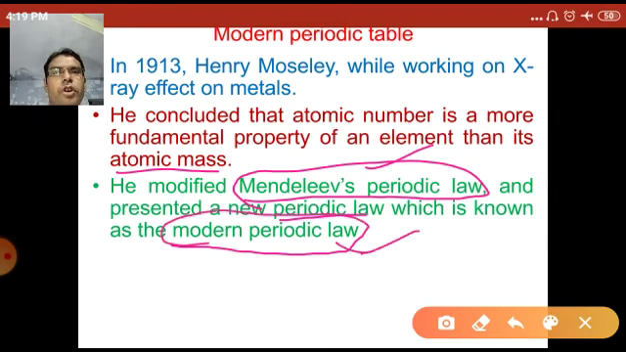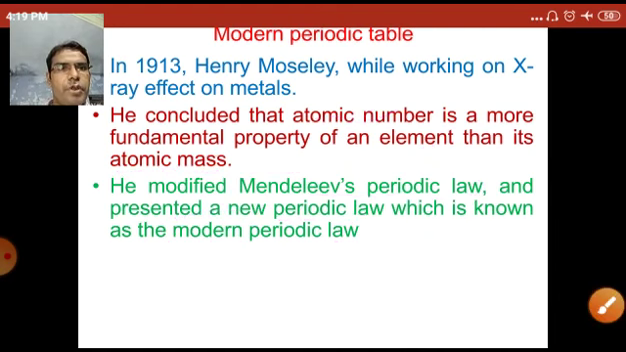Now, the Mendeleev periodic law is based on the atomic masses, and Moseley modified it. The modern periodic law is based on the atomic number, not on the atomic masses. On the basis of the atomic number, the elements are arranged in the periodic table according to their increasing atomic number.